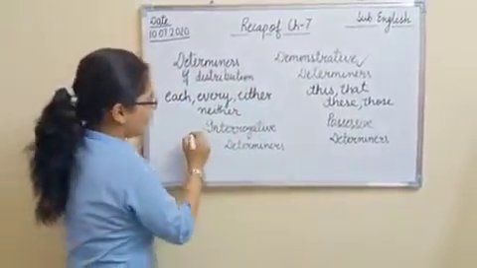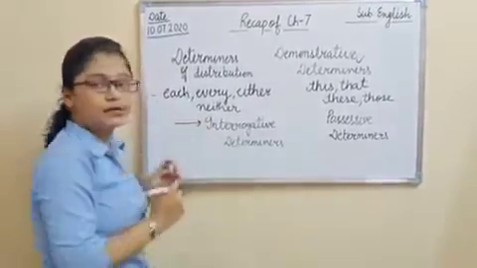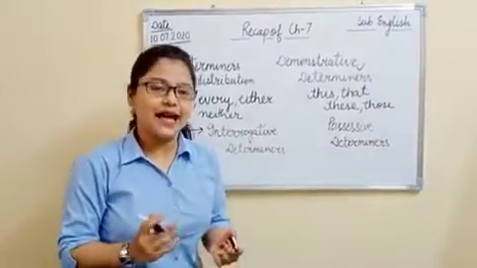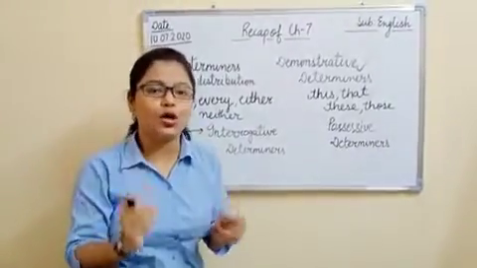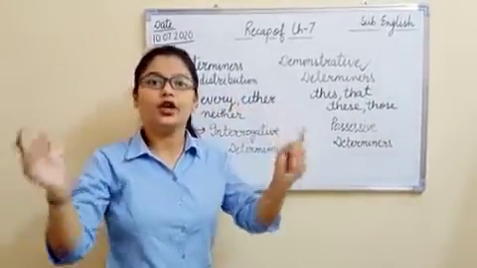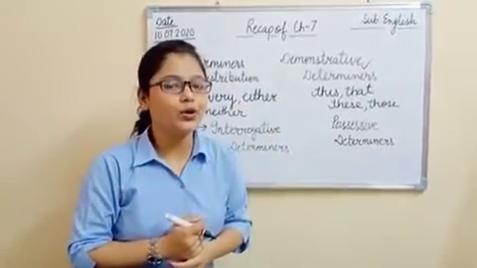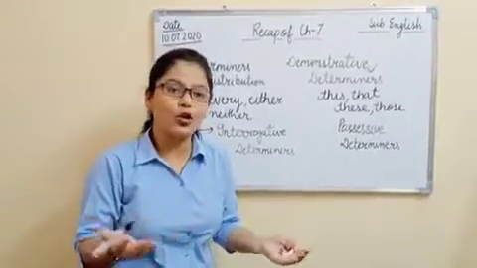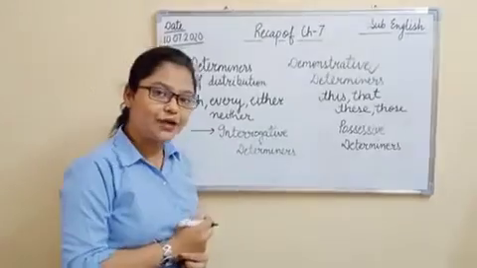Now, if we talk about interrogative determiners, students, what is the meaning of this word interrogative? Yes, you all know this word very well. Wherever you hear this word interrogative, you understand that we are talking about questions. And you all know what the words are which can be used here.